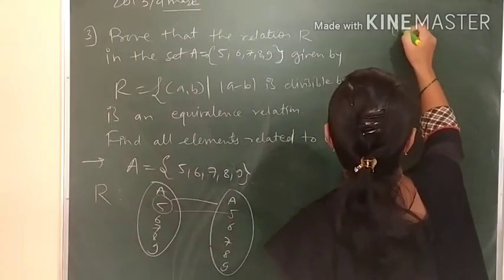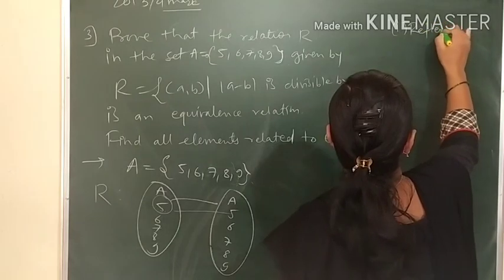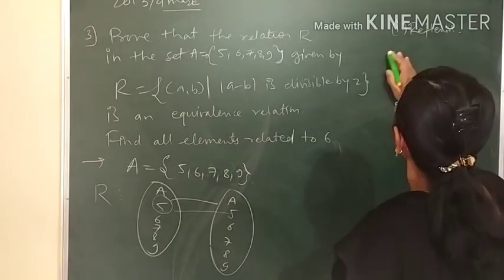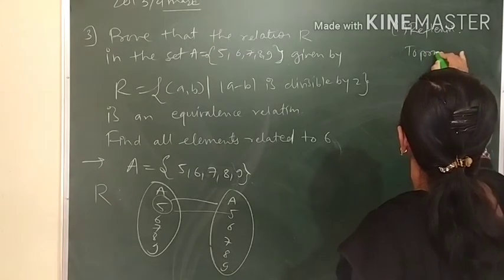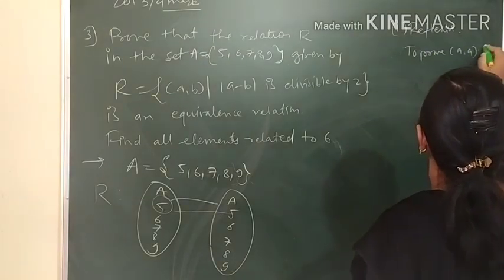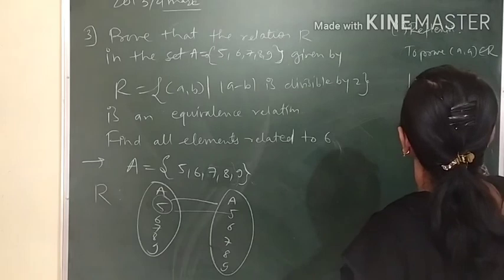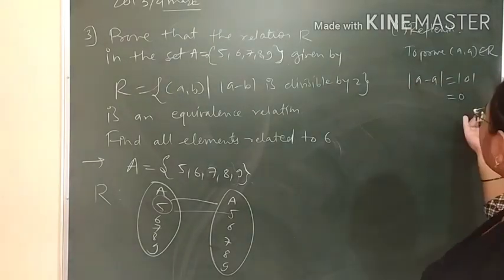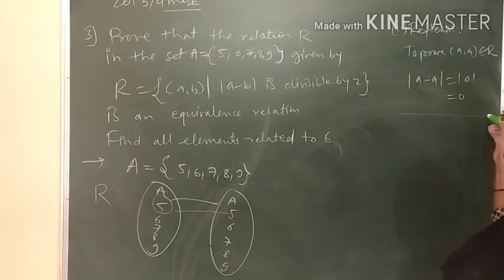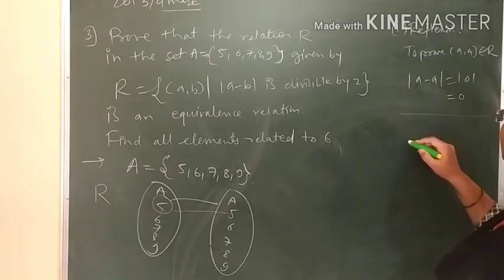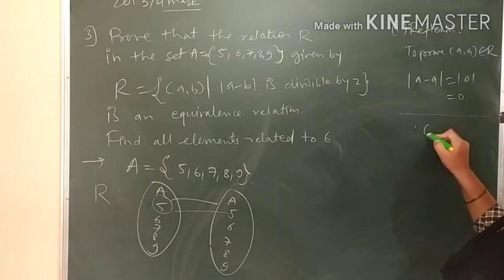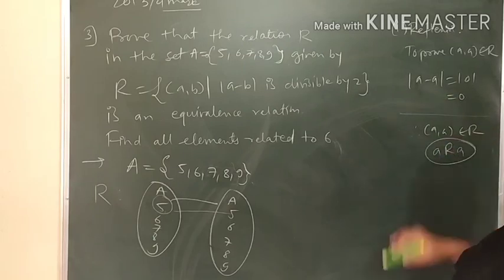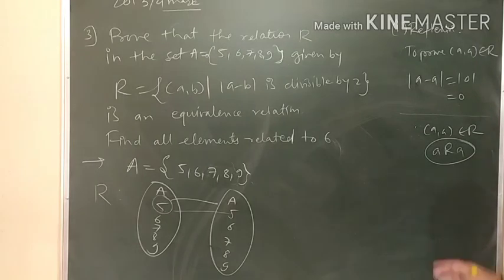So for reflexive, take A comma A. To prove A comma A belongs to R, we have mod of A minus A, that is mod of 0 equal to 0, and 0 is divisible by 2. Therefore A comma A belongs to R, meaning A is related to A. So clearly the relation R is a reflexive relation.